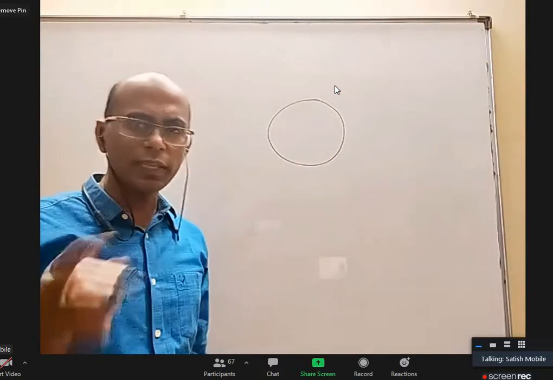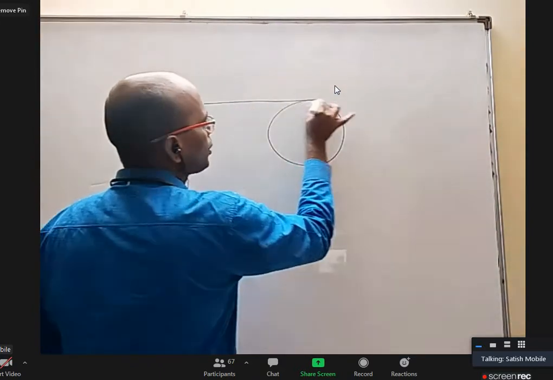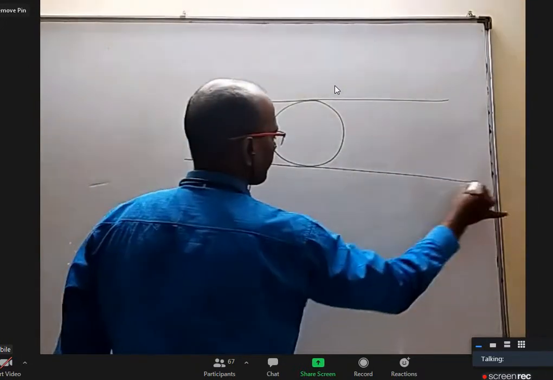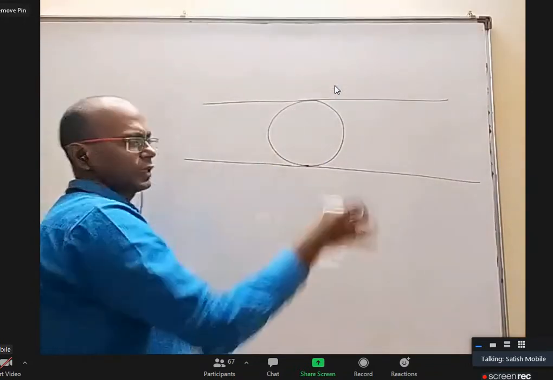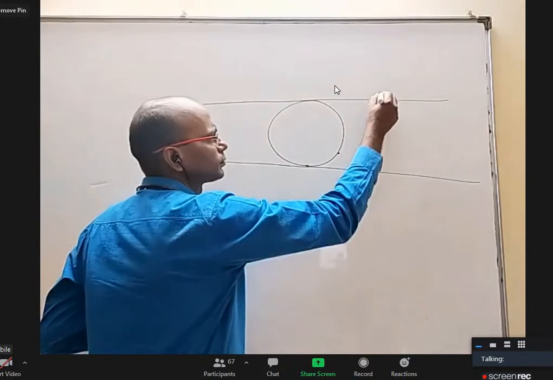If you take a circle, listen, this is a general property. Actually, this property is there even in ellipse and hyperbola also. I'll discuss that later. You draw two parallel tangents. Other than these, you draw any other tangent.